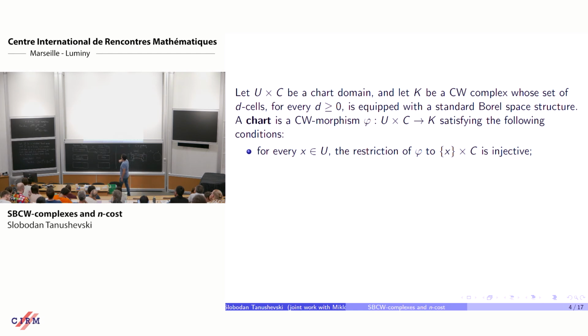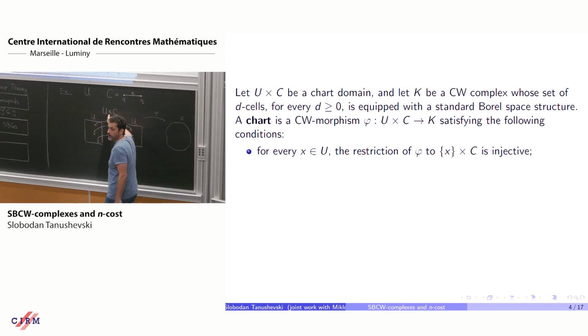And then you see the first condition. It's really a simple condition. If you look at the product of X and C, X is any point in U, you can consider this product as a subcomplex of the chart domain. Here's an example. So if we have X here, the product is this subcomplex.